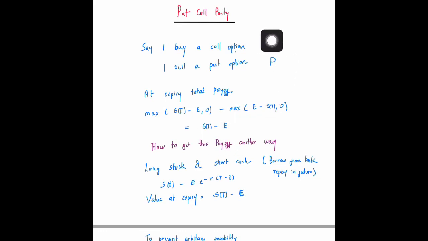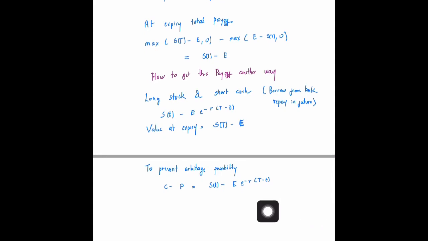Either you buy a call and sell a put, so that you get S_T minus E, or you long a stock and short cash to get S_T minus E. The fact that there is no possibility of arbitrage implies that this relationship has to hold: C minus P is equal to S minus E e raised to minus r(T minus t), because both of these lead to the same value at expiry. So this has to be true at any other time.